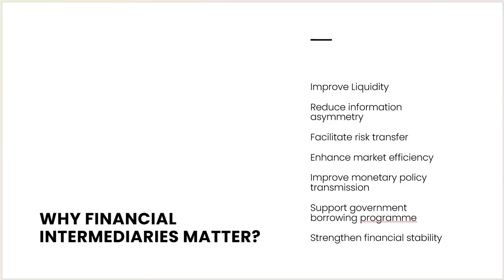Why does the financial intermediary matter for the Indian banking system? It improves liquidity, obviously, so the smooth flow of funds happens. We can easily identify the source of funds or the destination of funds, which institution plays the important role as the source, and who utilizes that fund. So it improves liquidity management in the Indian financial system. Then it reduces information asymmetry, because information is available and we can easily identify the sources and destinations of funds.